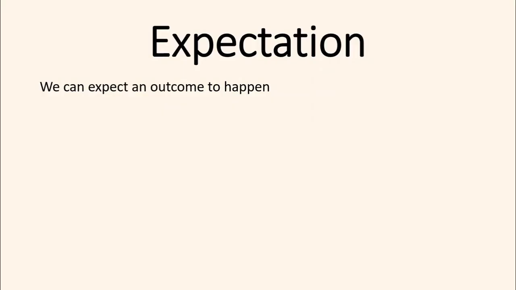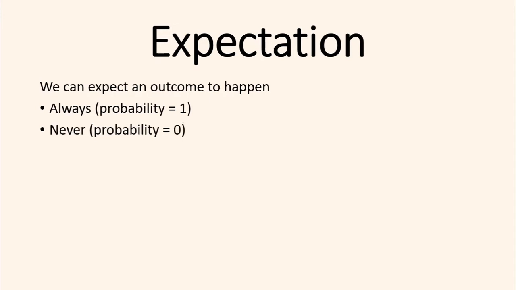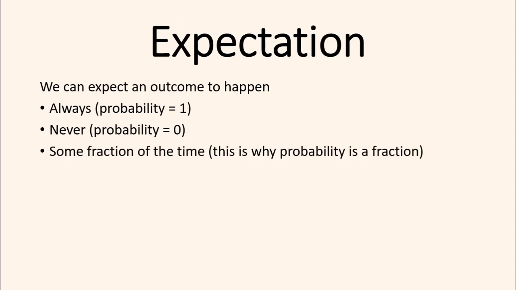Speaking of expectations, let's think about what we were expecting to happen. We could expect an event to happen all the time, which means that its probability is certain. It's a probability of 1. Or we could expect that it would never happen. It's impossible, probability of 0. Or generally, we expect something to happen a fraction of the time. This is why probability is given as a fraction.